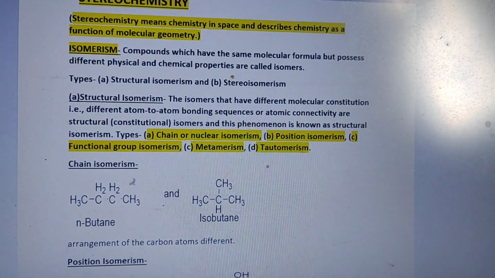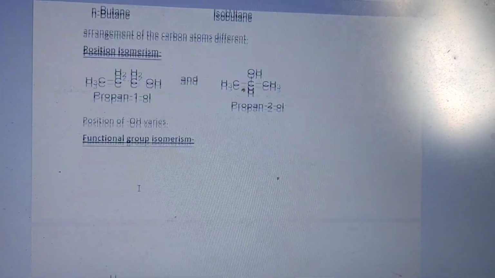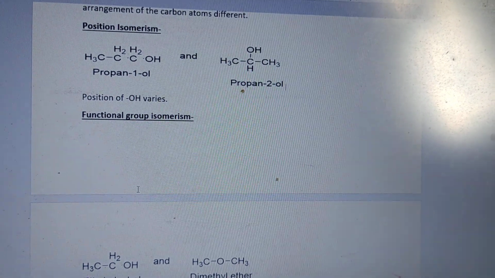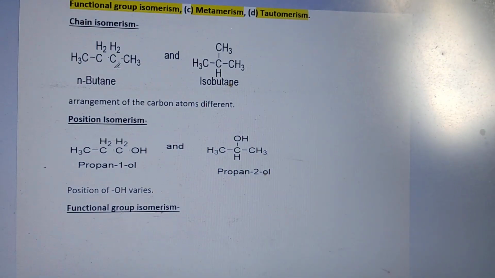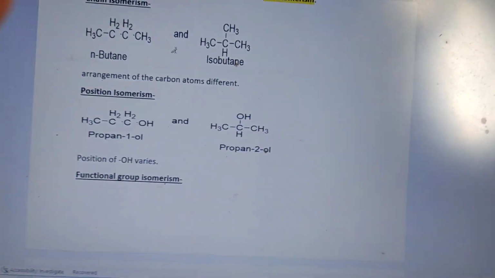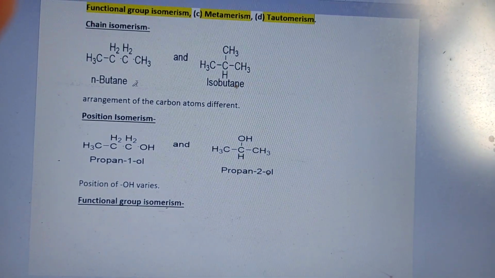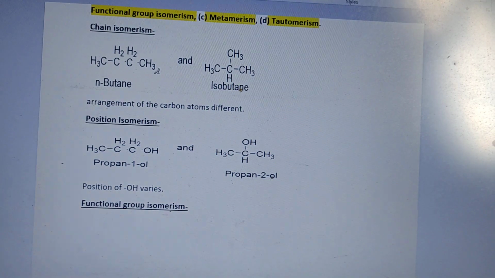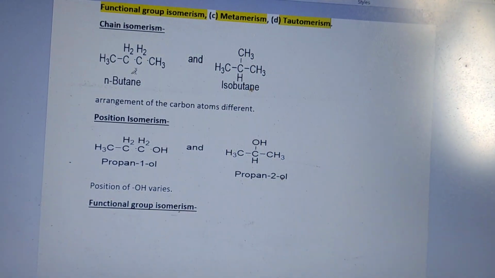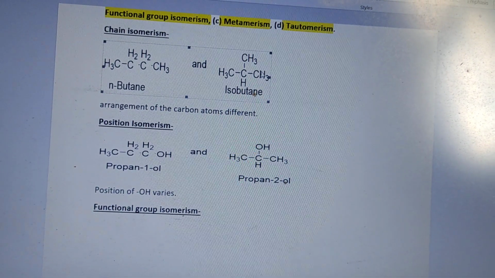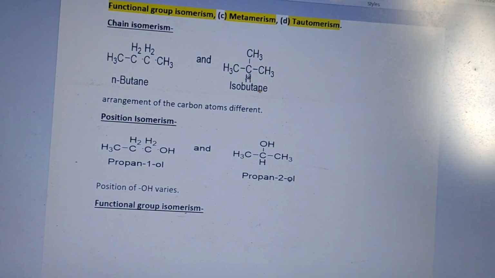First, chain isomerism. N-butane and isobutane have the same molecular formula, but the arrangement of the carbon atoms is different. In n-butane there are 2 CH3 and 2 CH2 groups. In isobutane there are 3 CH3 and 1 CH group.